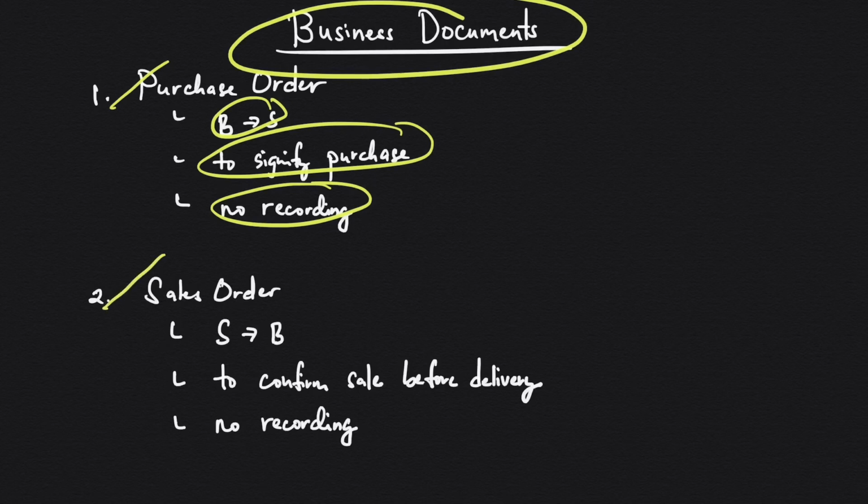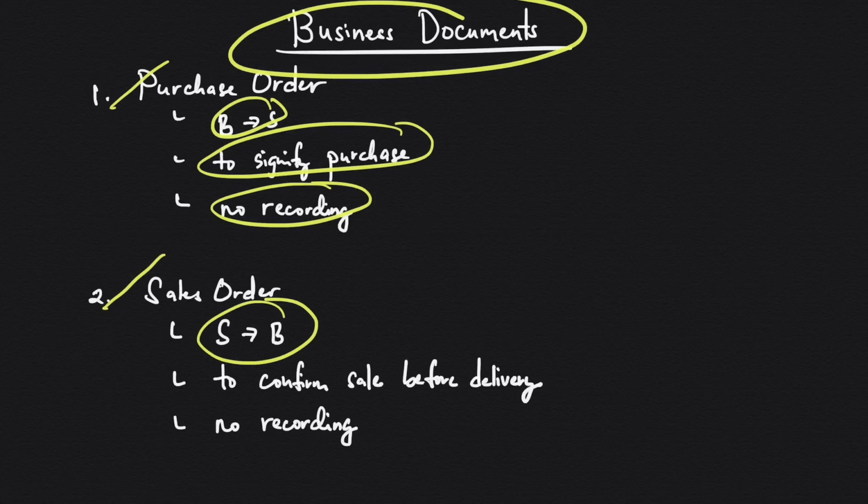Next, we have the sales order. After the seller received the purchase order from the buyer, the seller prepares this document, the sales order. The seller will fill this out. This is an internal document to be filled out by the seller and then sent to the buyer, so seller to buyer.